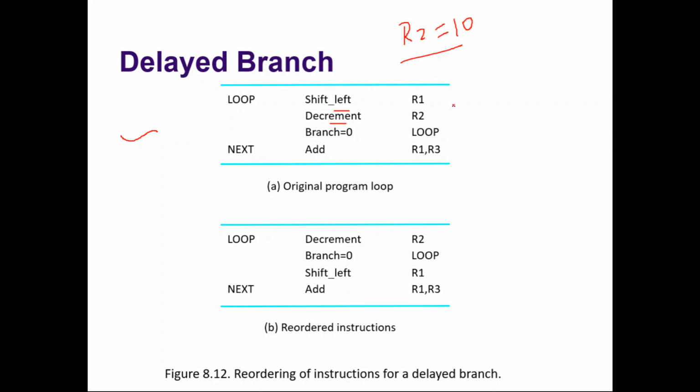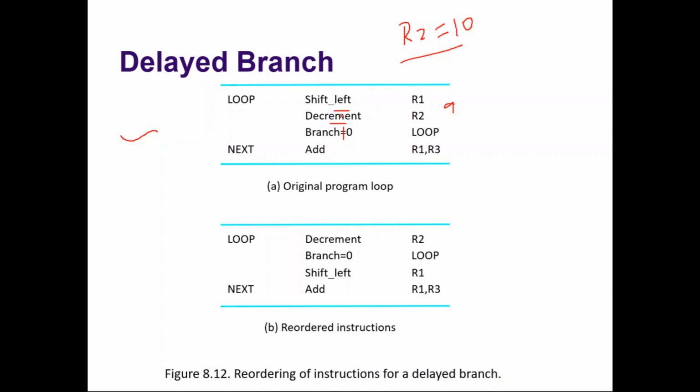So initially R2 is 10. Now R2 becomes 9. Okay. Branch equal to 0. Actually it is given as equal to, but let us assume it is not equal to, so that it will be meaningful. So let us assume branch not equal to 0, loop.